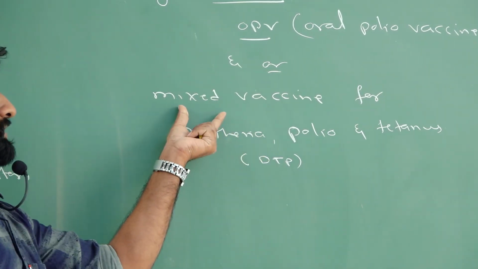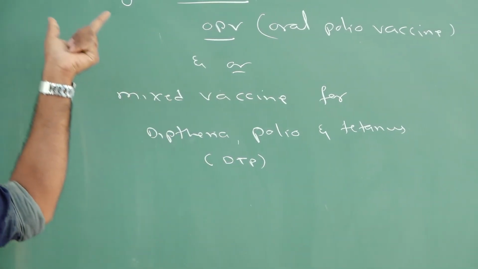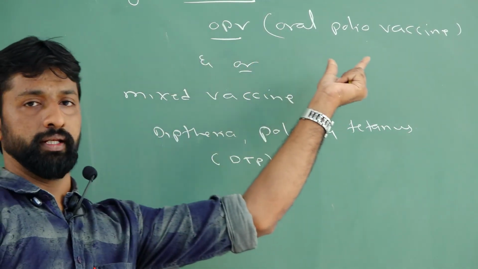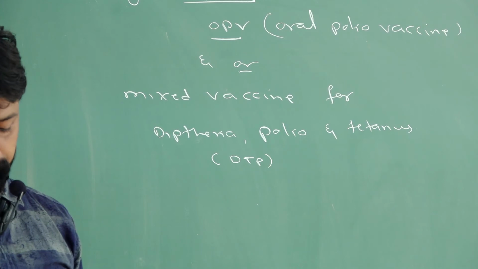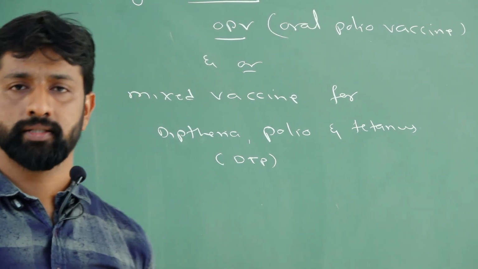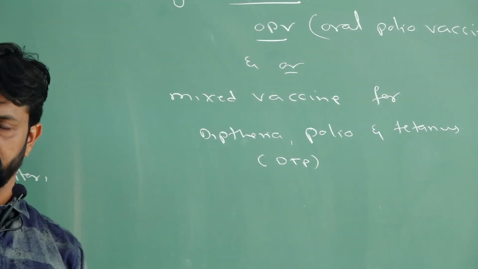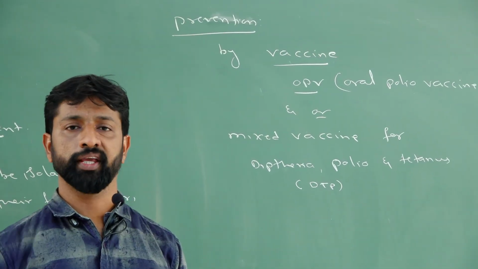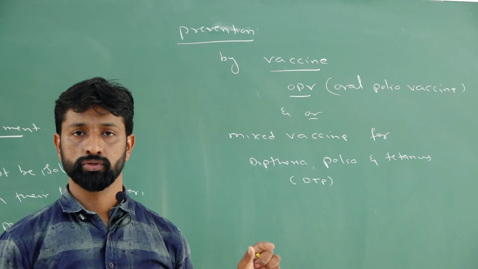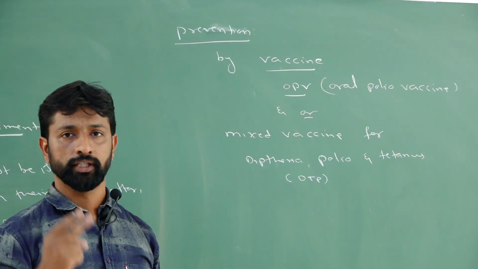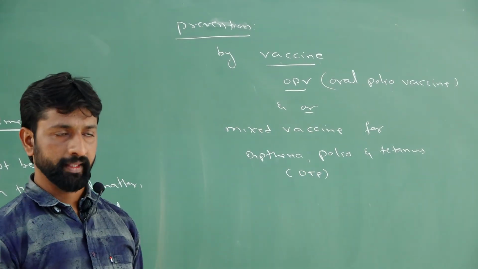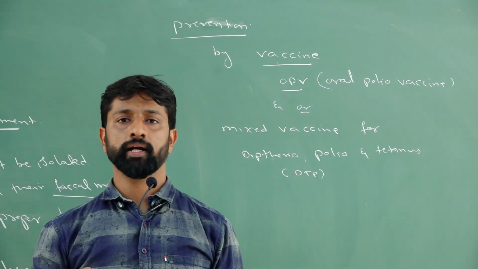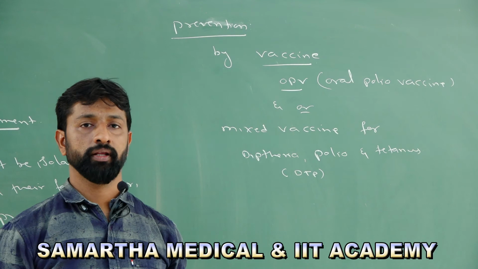So this mixed vaccine or the oral polio vaccine can be used for prevention against polio. You might have seen ads in TV and other mass media, like Do Boond Zindagi Ki, meaning 2 drops of polio vaccine are given to infants below 5 years of age to prevent this infection in future.